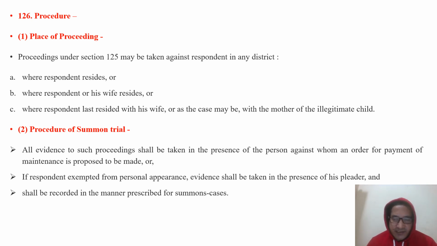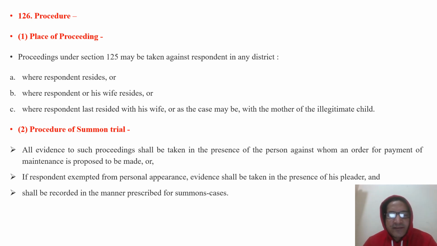Where the wife is the petitioner, she may file a petition in that court where the husband, that means the respondent, resides, or where she herself resides, or where the respondent last resided with his wife. This is also an appropriate place for filing the petition. That means the matrimonial home of that spouse is also an appropriate place.